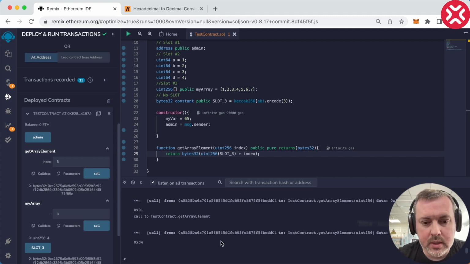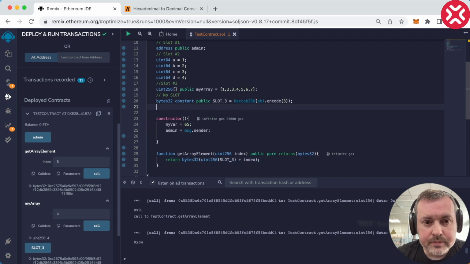What is interesting is that all you need for this is just the address of the smart contract, and you have to calculate the hash of a slot. So you can do it externally, and then you can access arrays of variables of a smart contract that somebody else deployed, not even you.